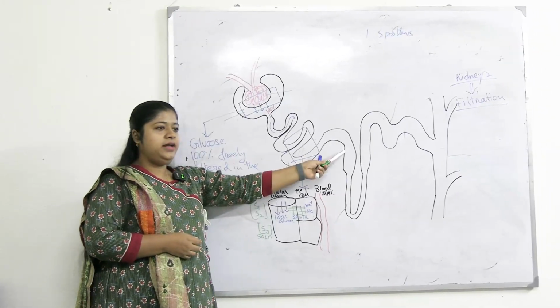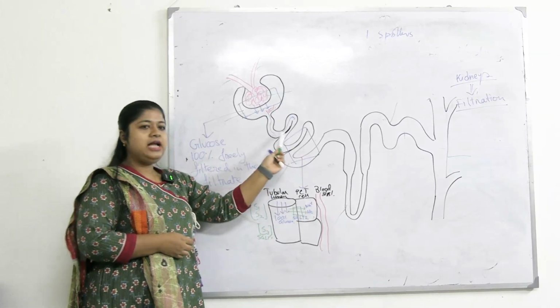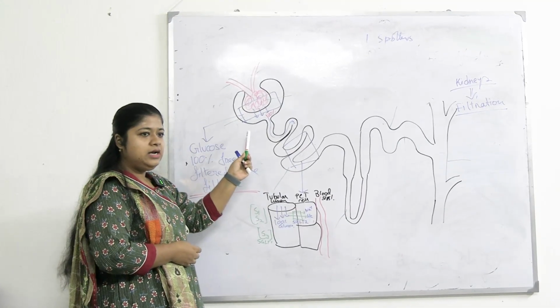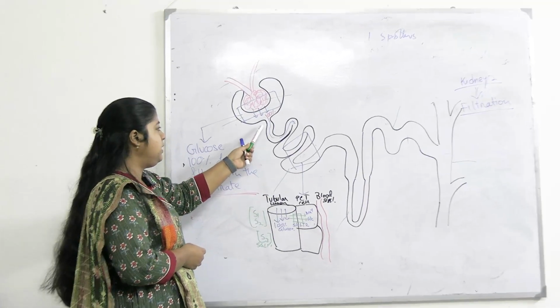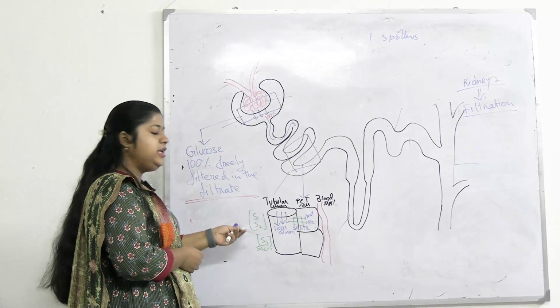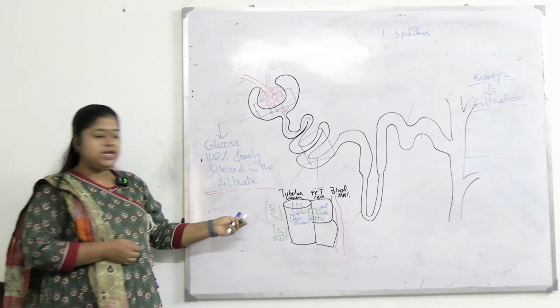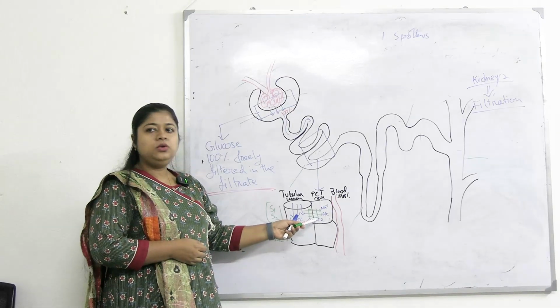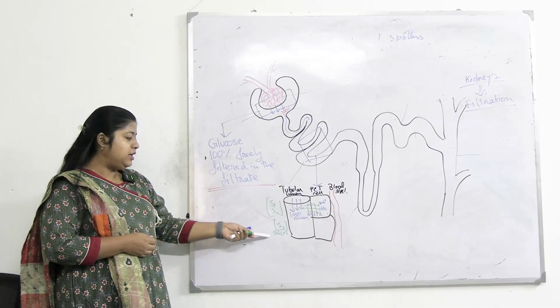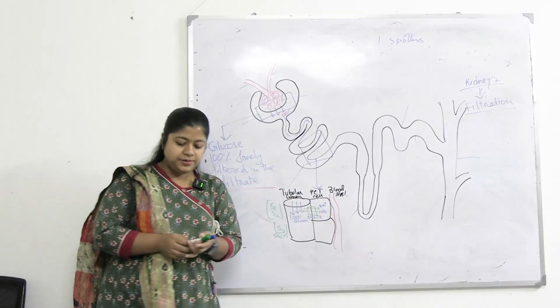It can be divided into 3 zones, that will come under your anatomy and physiology mainly. So here, in the initial part of the early PCT, the glucose transporter is SGLT2, and in the later part it is SGLT1.